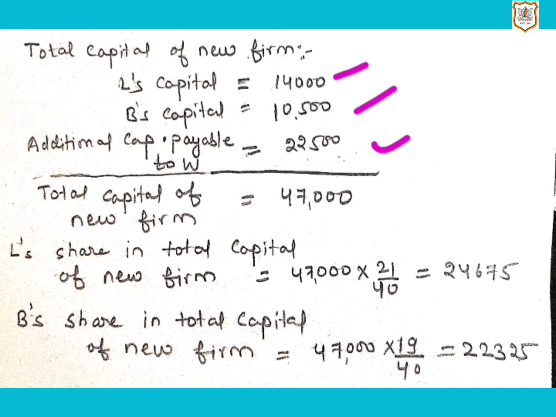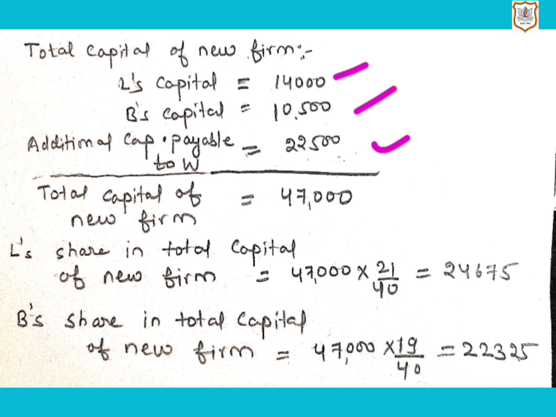Here, balance of L's capital will be found out by subtracting total amounts in debit column from total amounts in credit column of L's capital account, that comes to 14,000, and balance of B's capital will be found out by subtracting total amounts in debit column from total amounts in credit column.